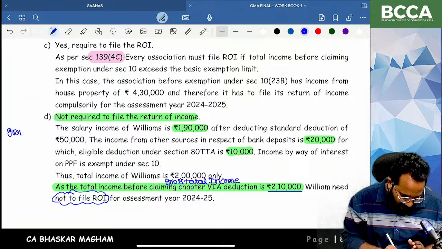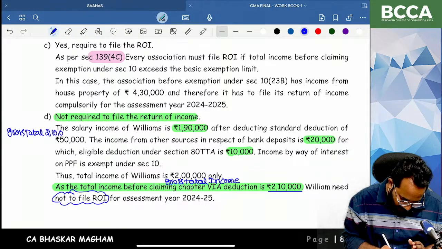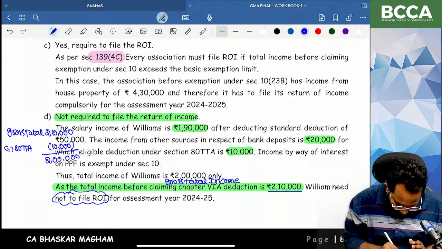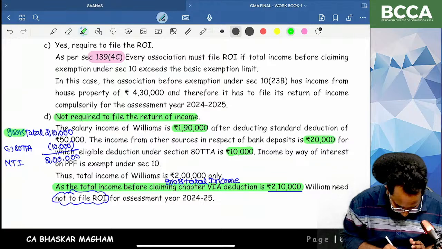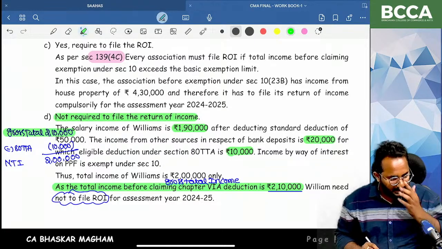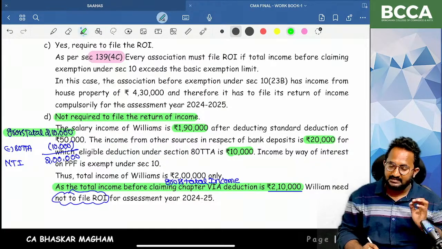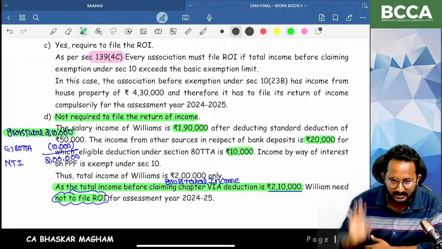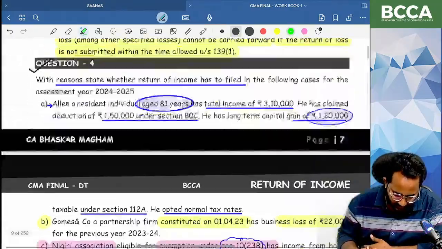Okay. Can you tell me what is the gross total income we are getting here? 2,10,000. From this you will get what, ma? 80TTA. That is 10,000 or actual interest, whichever is lower. Your net total income is 2 lakh. But do we want to compare the net total income or gross total income, ma? Gross total income only. We are comparing gross total income and the basic exemption limit. Based on that we have made a decision: not required to file return of income. Are you clear on question number 4, ma?